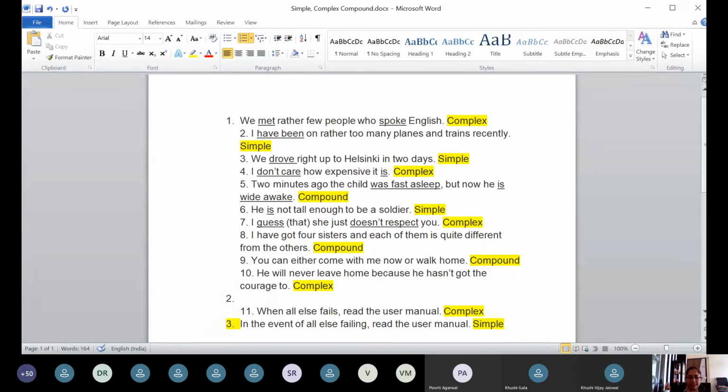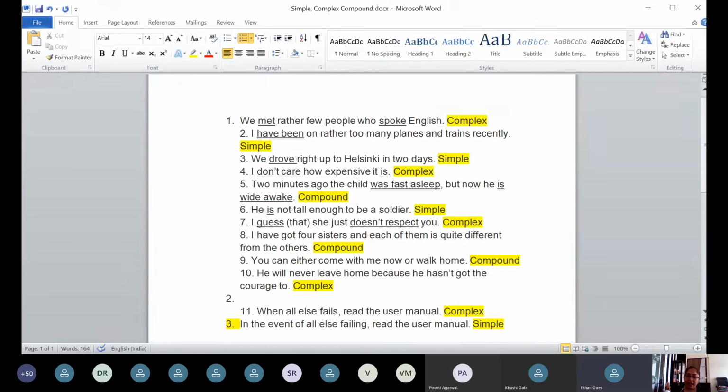Hello, ma'am. Yes. Can it be, he hasn't got the courage, so he will never leave home? Yes, it is right, but instead of so, I would like to put and so.